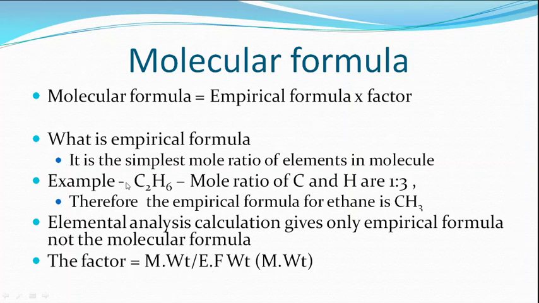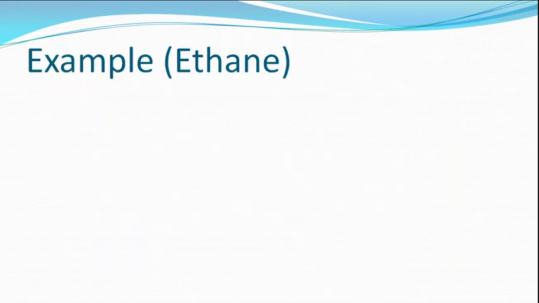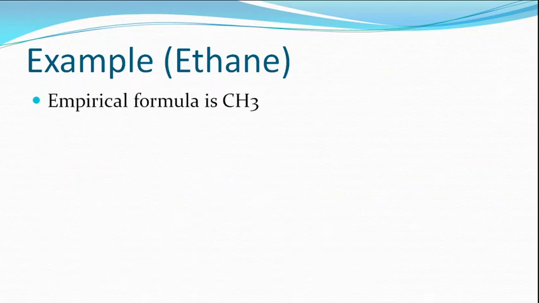If it is 1, then the molecular formula and empirical formula are the same. If you get 2, then in this case for CH3 you have to multiply the number of carbon by 2 and the number of hydrogen by 2. Therefore C2H6. For ethane the factor is 2. Similarly, we shall work out an example for ethane. The empirical formula is CH3, and the molecular weight is 30, which we get from mass spectra.